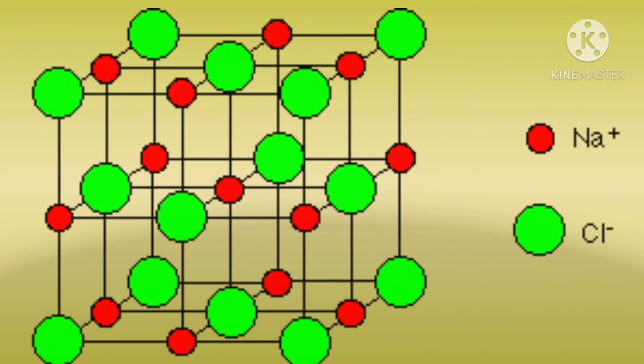So, in a sodium chloride crystal, each Na+ is surrounded by 6 Cl- and each Cl- is surrounded by 6 Na+. So, NaCl is said to possess a face-centered cubic lattice crystal structure. This structure is called the face-centered cubic lattice crystal structure.